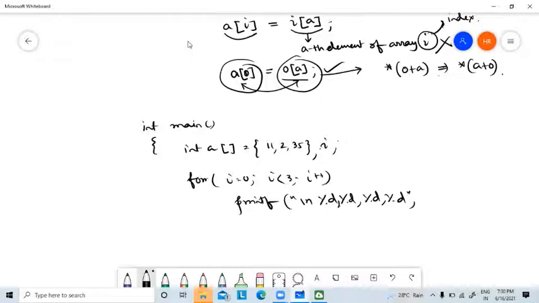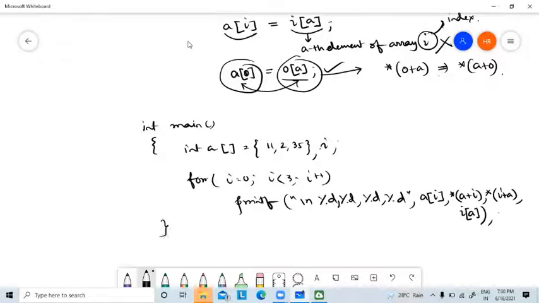And what are the values I am printing? I am printing A of I, the second one star A plus I, the next one star I plus A, the next one I of A.